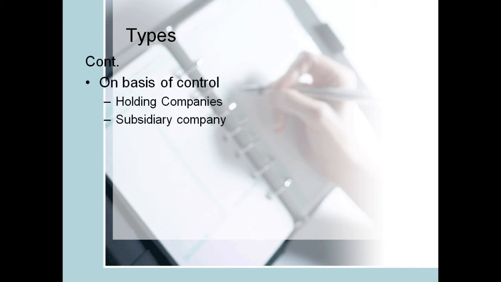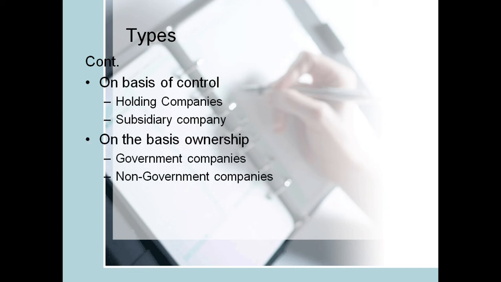Types. On the basis of control, we have holding companies. So these are companies which have control over the rest. The other companies, when it is merged together, are subsidiary companies. These are companies which are under the holding company. On the basis of ownership, government companies. So these are companies which are owned by the government. Non-government companies. So these are companies which are owned by individuals.